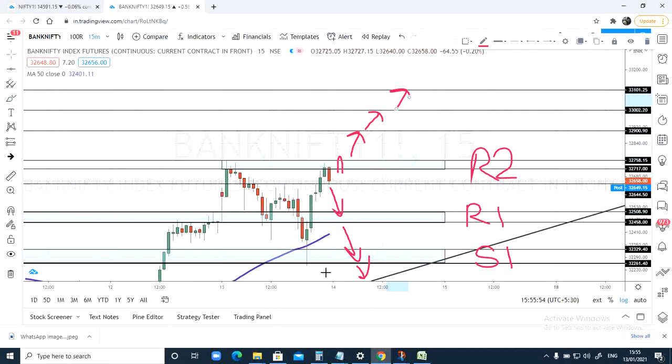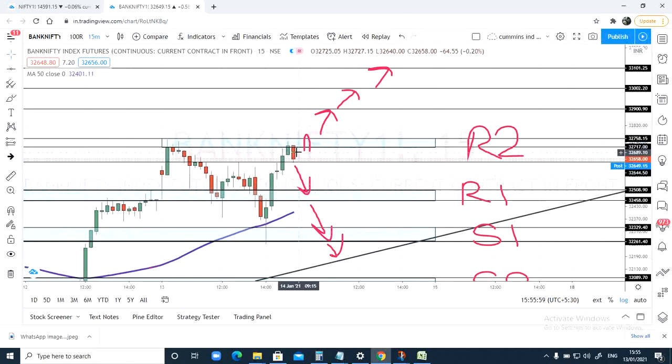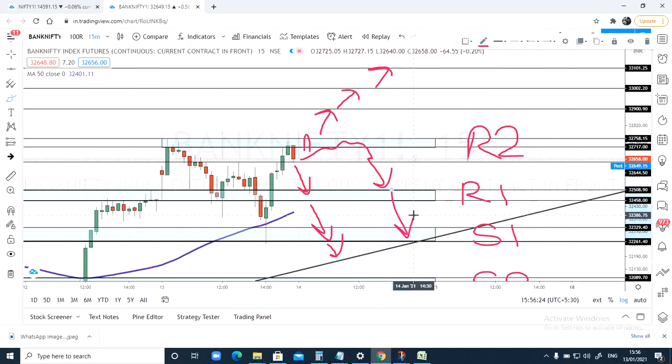This is the plan if price starts moving in single direction. In case price reverses from either of this zone, we know what zone to target. If price is reversing from R1, you can target R2. If price is reversing from S1, you can target R1 and R2, right, on the long side. And for short side, if tomorrow price again moves like this within this R1 and reverses from here, then same again you can target R1 and S1. This is a simple plan for tomorrow and Bank Nifty.